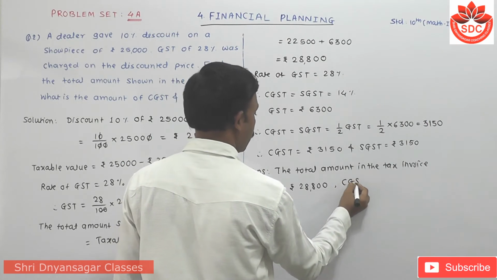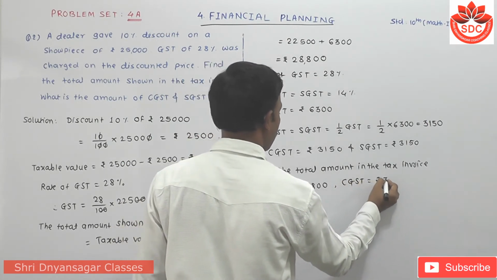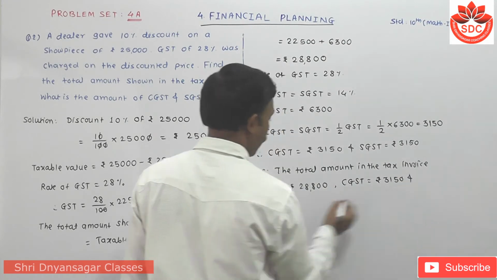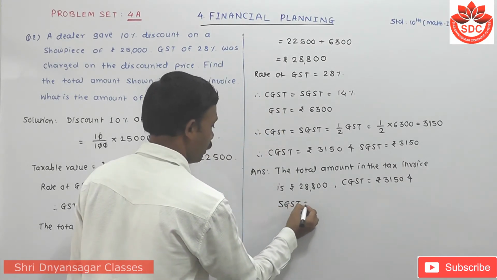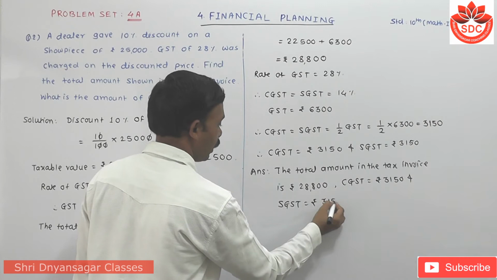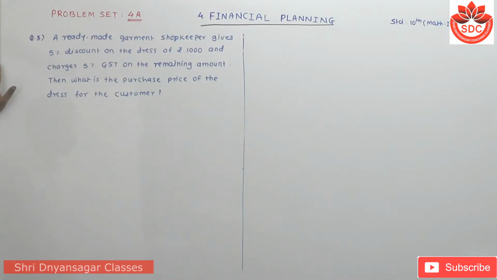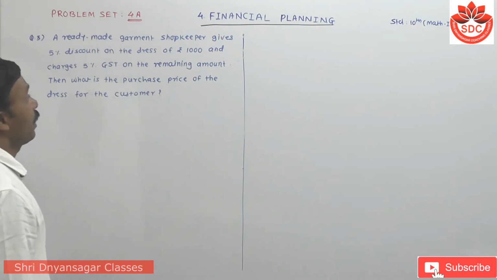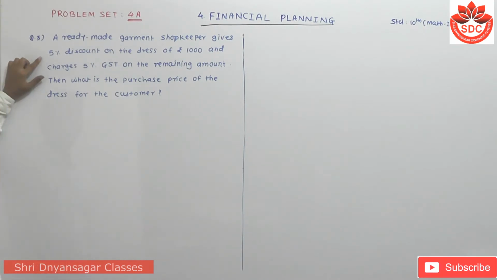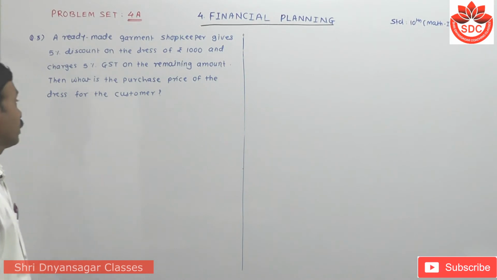CGST is equal to rupees 3,150 and SGST is equal to rupees 3,150. Okay, we take the next question. Question number 3: a ready-made garment shopkeeper gives 5% discount on the dress of rupees 1,000 and charges 5% GST on the remaining amount. Then what is the purchase price of the dress for the customer?